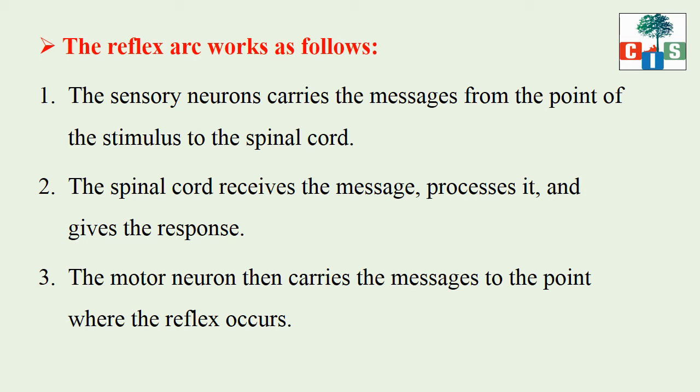The first step: the sensory neurons, or sensory nerve cells, carry the messages from the point of stimulus to the spinal cord. So when the hand touches the hot object, the sensory neurons of that area carry that message to the spinal cord.